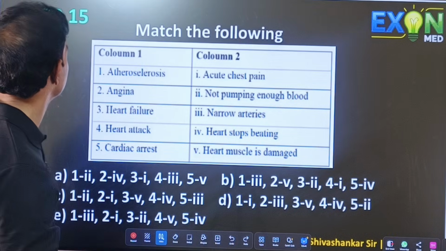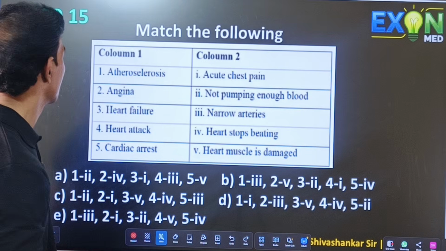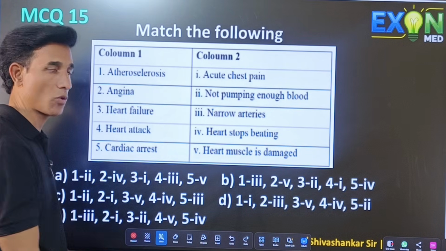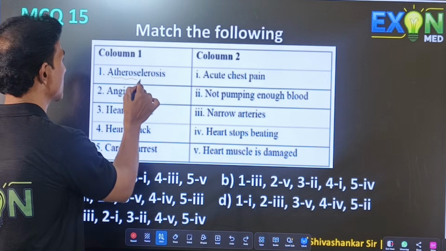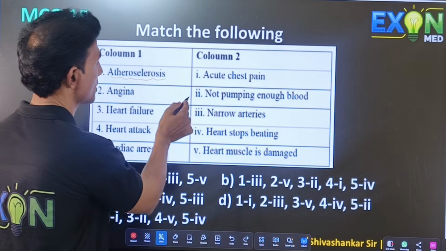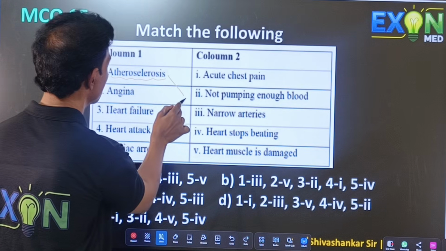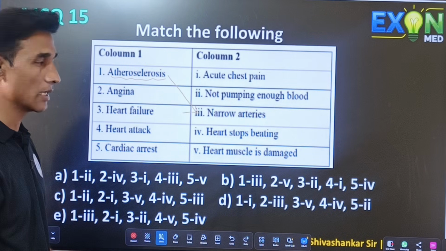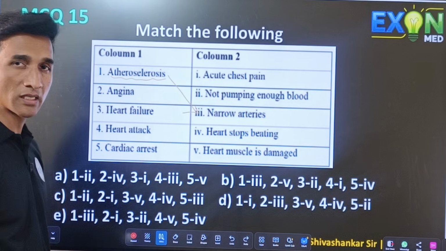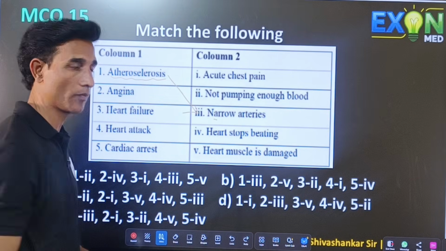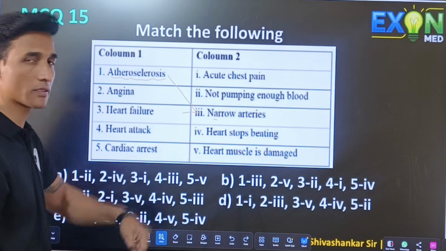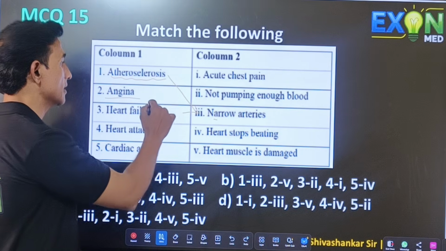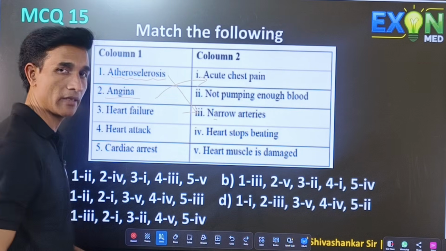Match the following. So last MCQ. Match column 1 with column 2. First one is atherosclerosis. It is due to the deposition of cholesterol in the blood vessels, which makes the arteries narrow. So first one is the third. Angina pectoris is acute chest pain.